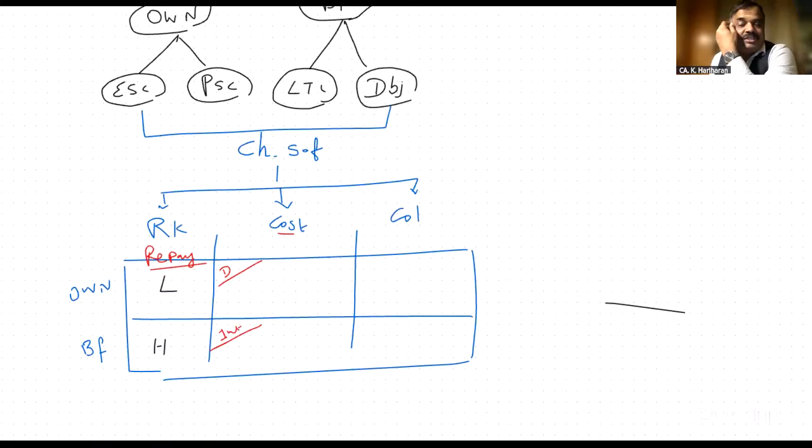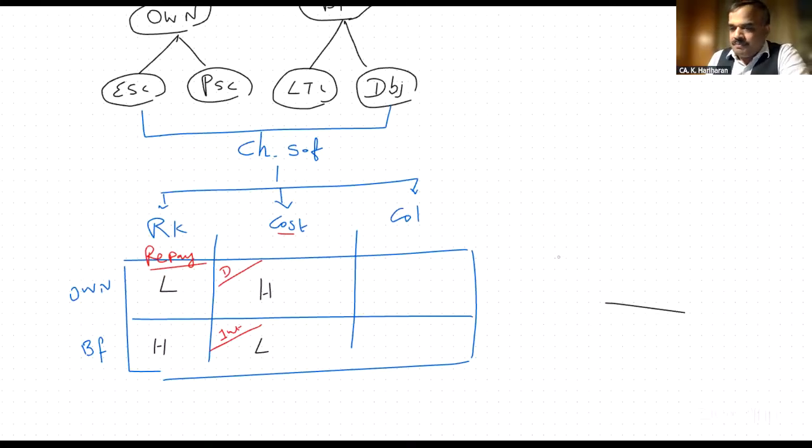Now, between own fund and borrowed fund, interest and dividend, which one is costly? High cost goes to which fund? Dividend. Dividend, sir. Comparatively, it is higher than the interest rates. So, high cost goes to own fund, low cost goes to borrowed fund. Why, sir, low cost goes to borrowed fund? With respect to borrowed fund, whether you are having profit or not, you have to pay interest.